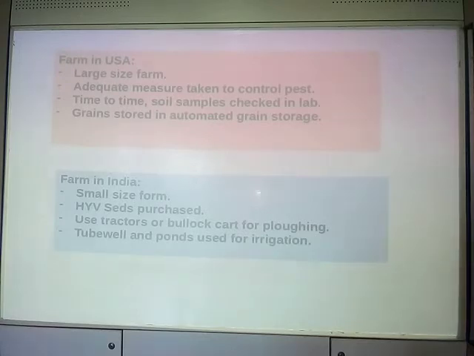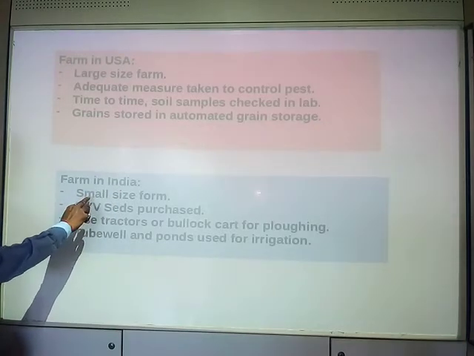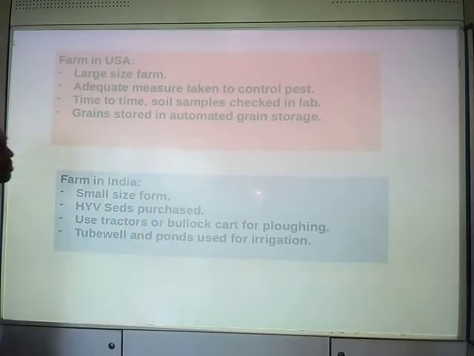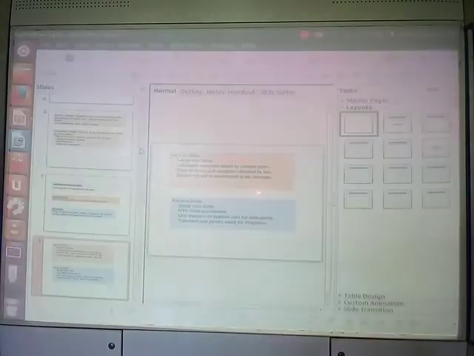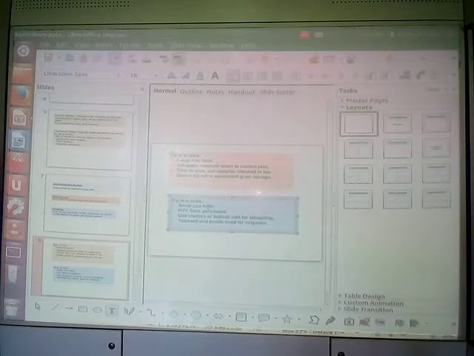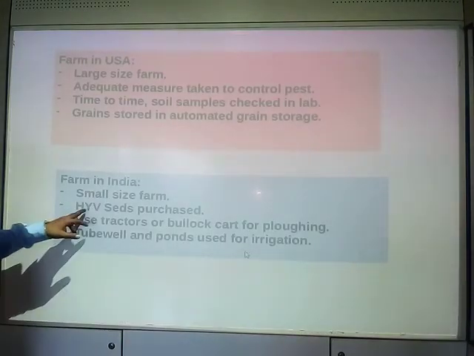Such type of farming is carried out in the USA, whereas generally in India the farms are small sized, right? Yes, small sized farms are there.